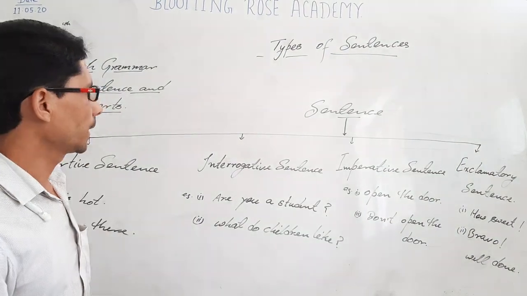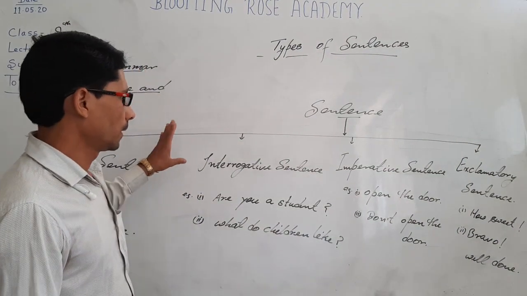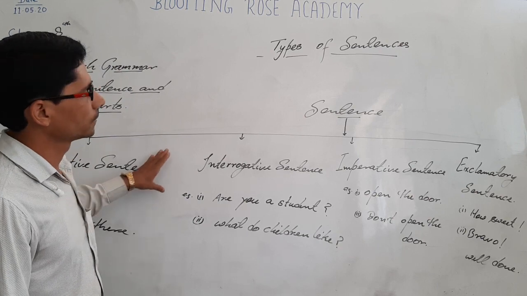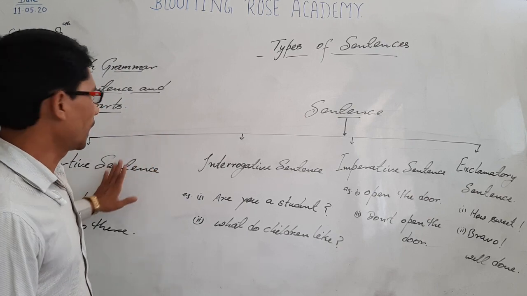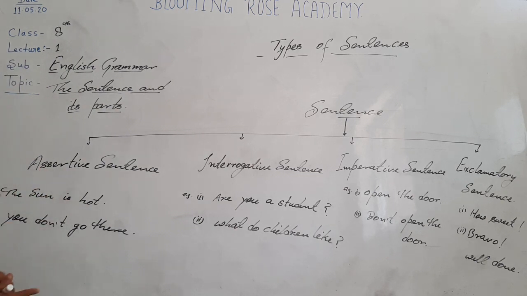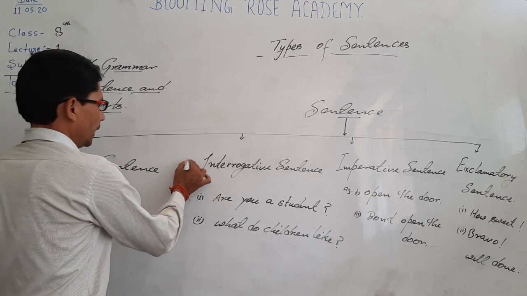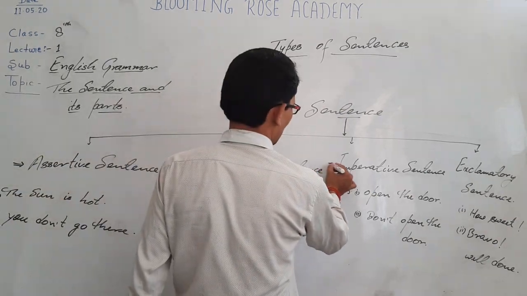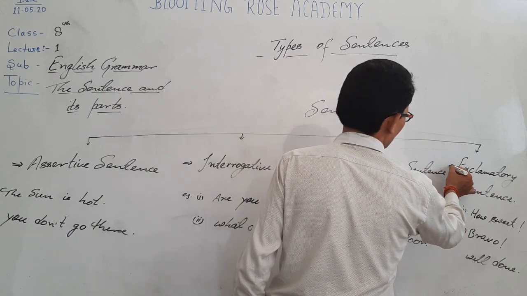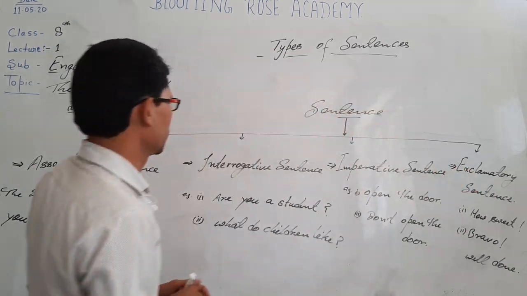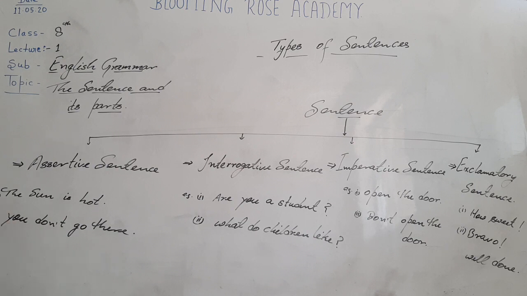Now we talk about types of sentences. Basically, students, a sentence is of four types: first one, assertive sentence; interrogative sentence; imperative sentence; and exclamatory sentence. Now let's see one by one in detail what is the main categorization and identification marks of these sentences.